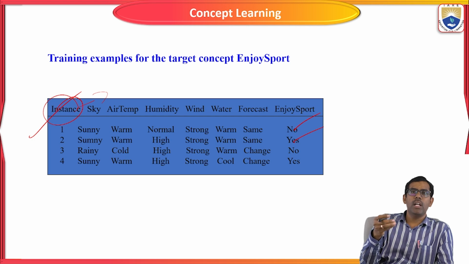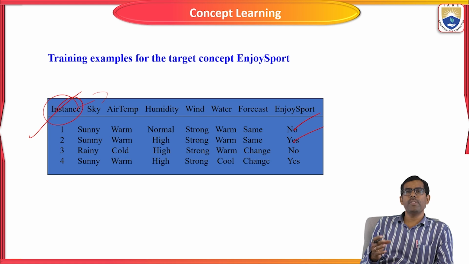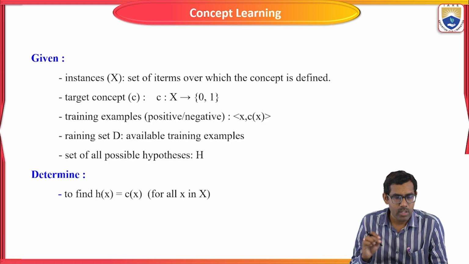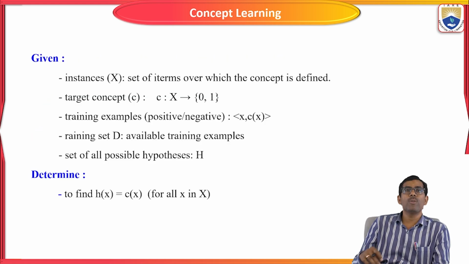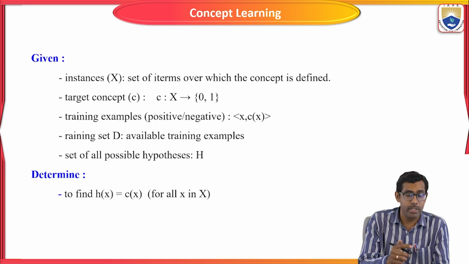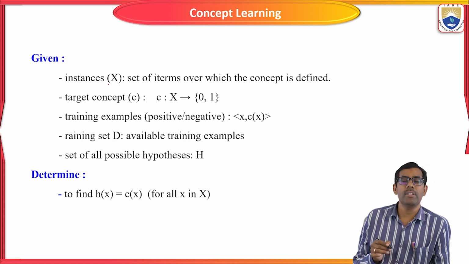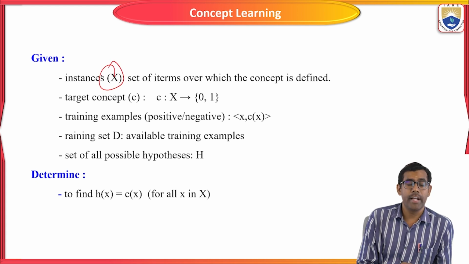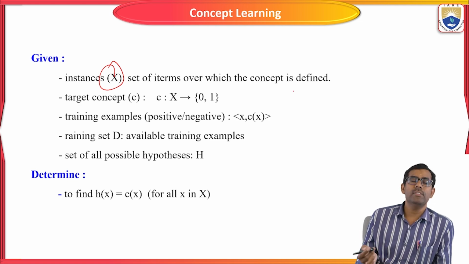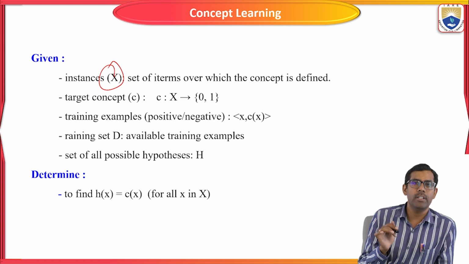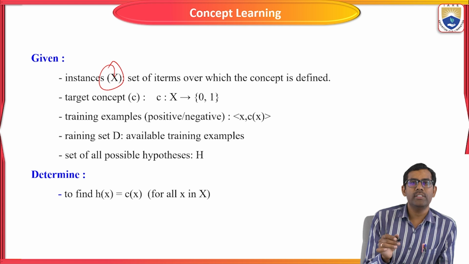We consider one set of attribute values, and the artificial intelligence algorithm, based on the hypothesis or function prediction on the weather condition, is solving a particular problem. Based on the problem statement, we write the instances. The capital X is the set of items over which the concept is defined. Based on the set of attributes, we assign instance values for the given problem statement, that is capital X.